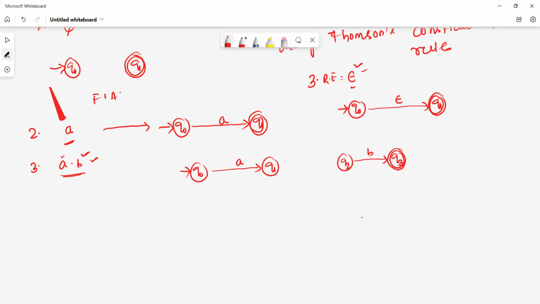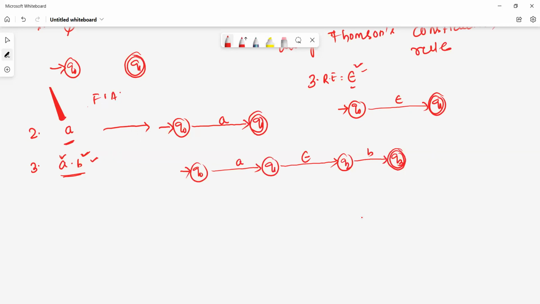First we will construct the finite automata for a, second we will construct the finite automata for b, then we will combine both, that is, concatenate a and b. How? Using epsilon. We will concatenate both using epsilon.